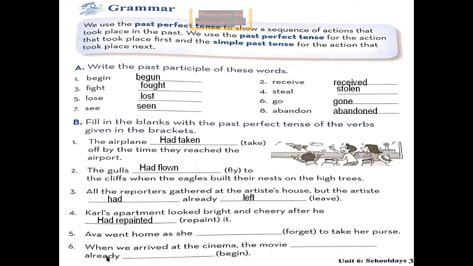Sentence number 5. Ava went home as she had forgotten to take her purse. Okay. Sentence number 6. When we arrived at the cinema, the movie had already begun. Okay. So all these sentences show past perfect tense. We have to change these sentences into past perfect tense.